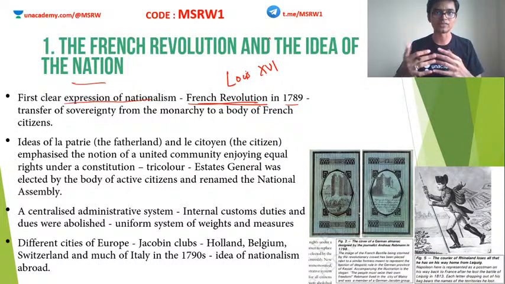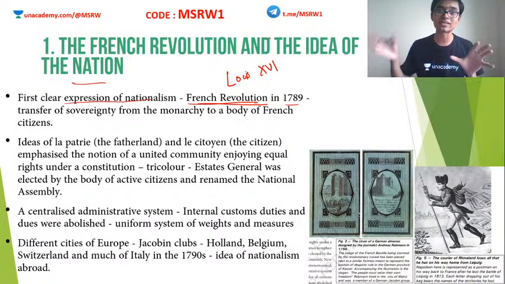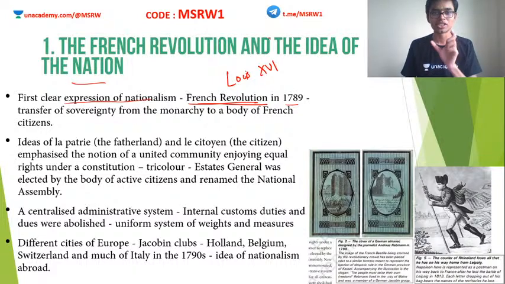This protest slowly, gradually progressed into a huge revolution, which toppled the monarchy and replaced it with a democratic form of government. This revolution is known as the French Revolution. This happened in the year 1789, and this eventually led to the transfer of sovereignty from the monarchy to the body of French citizens.